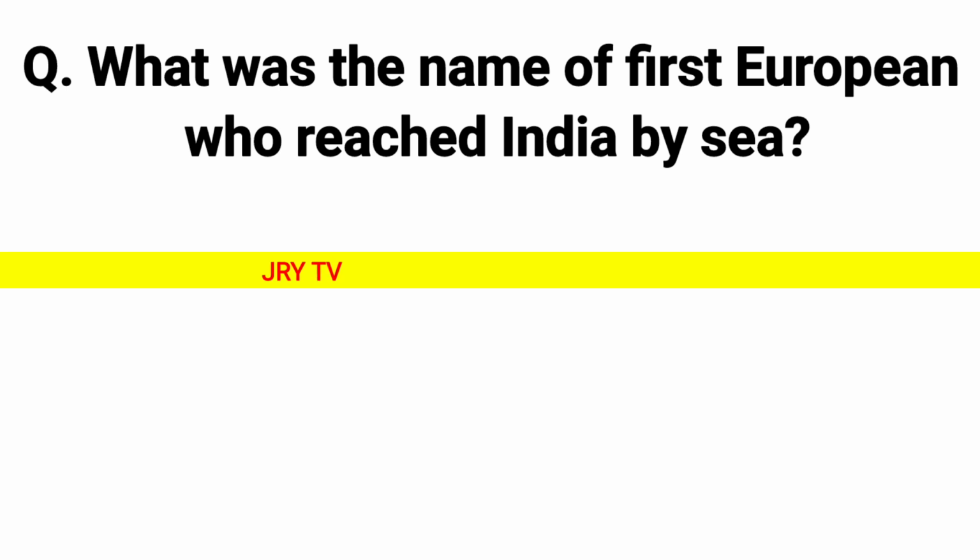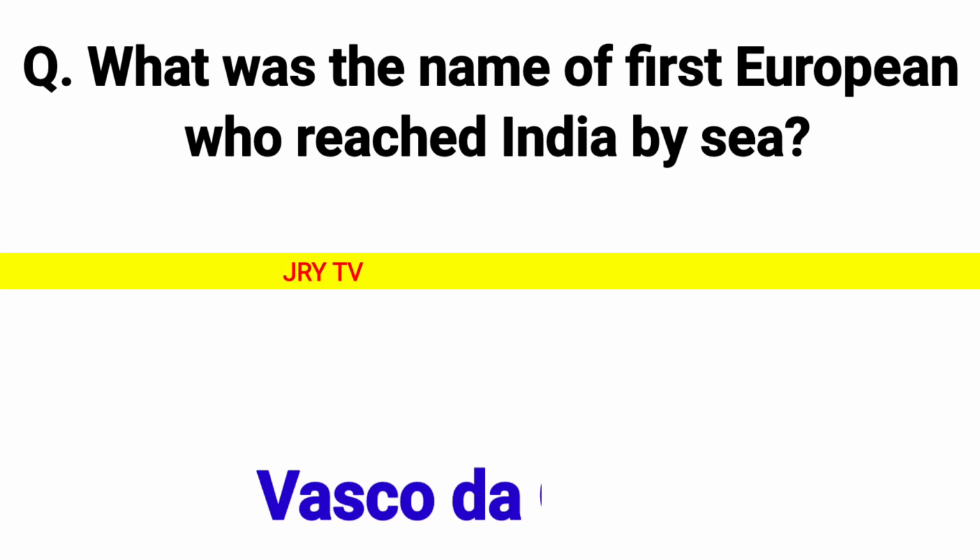Question: What was the name of the first European who reached India by sea? Answer: Vasco da Gama.